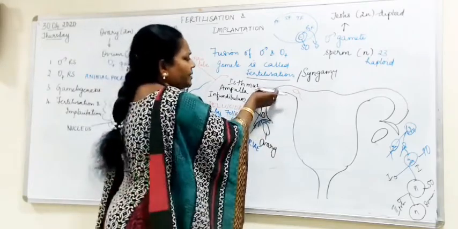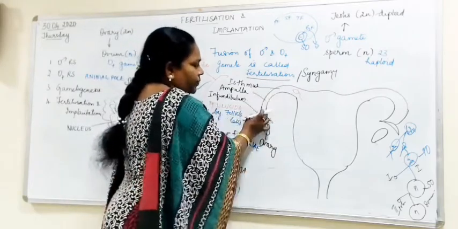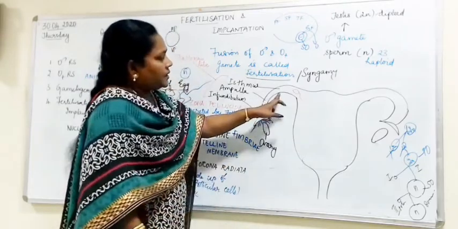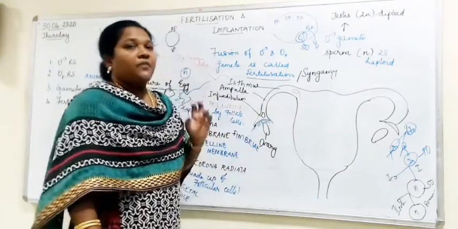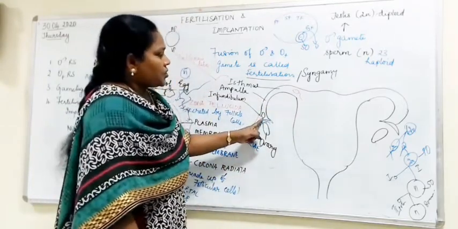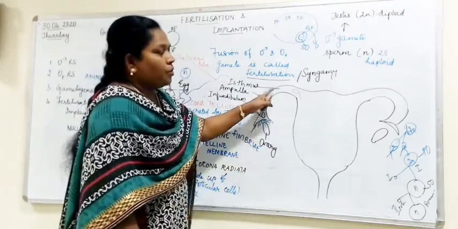The inner lining of this oviduct, the fallopian tube, consists of ciliated columnar epithelium. Cilia are present. With the help of the cilia, the secondary oocyte is able to move towards this region.